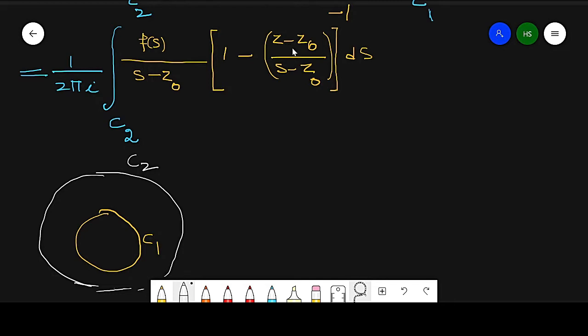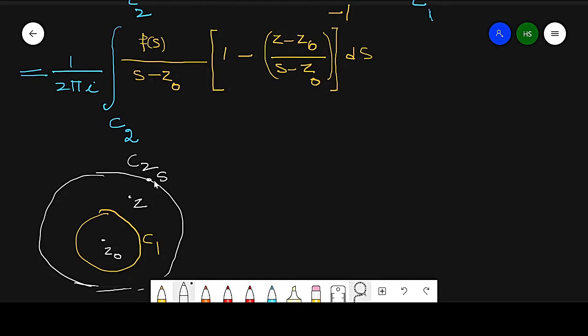Now this point is Z naught. This point S is on C2, and this point Z is in this region.